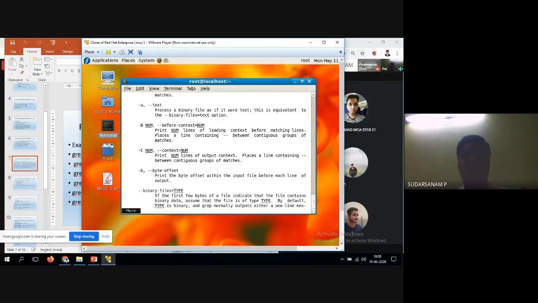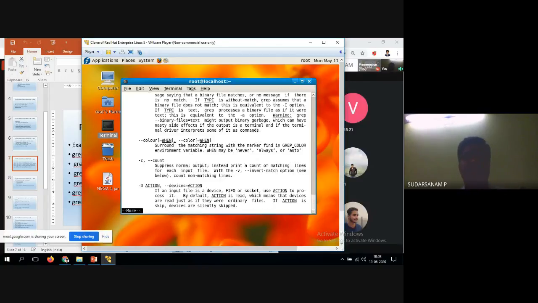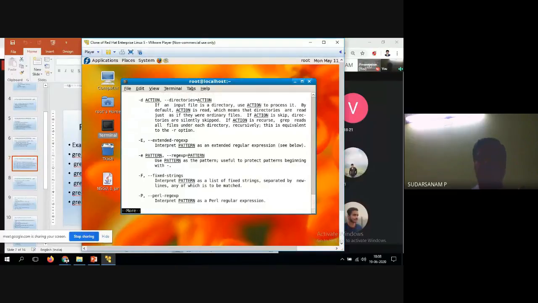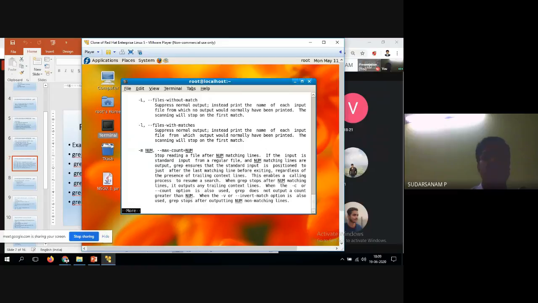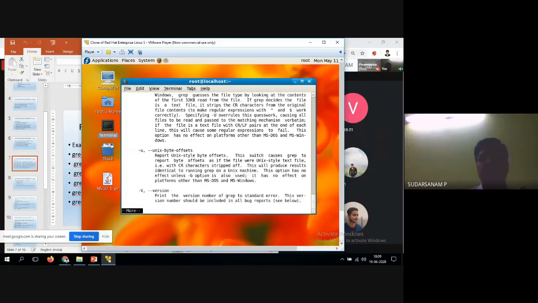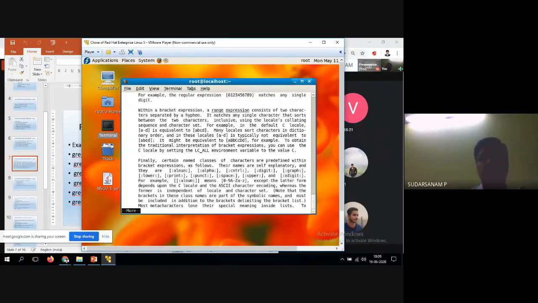See, A is text, B is binary files, color, C is count, D is action, F is fixed, P is Perl regular expression, E is extended, F grep. So you have the different options, ignore case, and I is processing binary files.